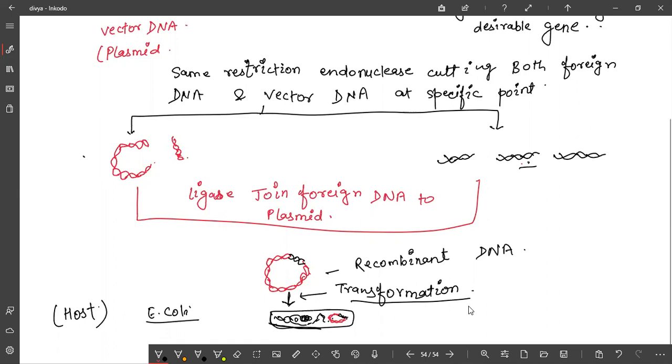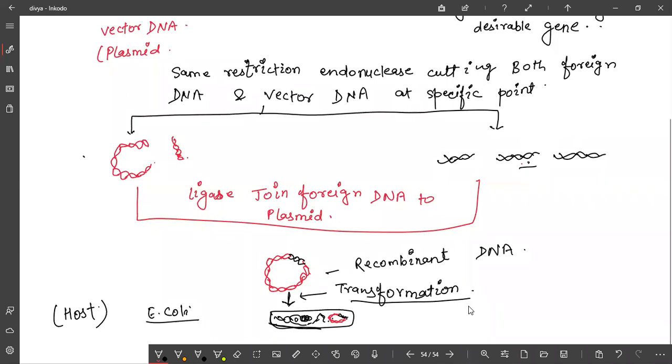Host. So you have prepared this recombinant DNA and you want many copies of this. How will this be possible? Earlier I told you the main aim behind genetic engineering: to change the phenotype of the host. So now you have introduced this rDNA into this bacteria.